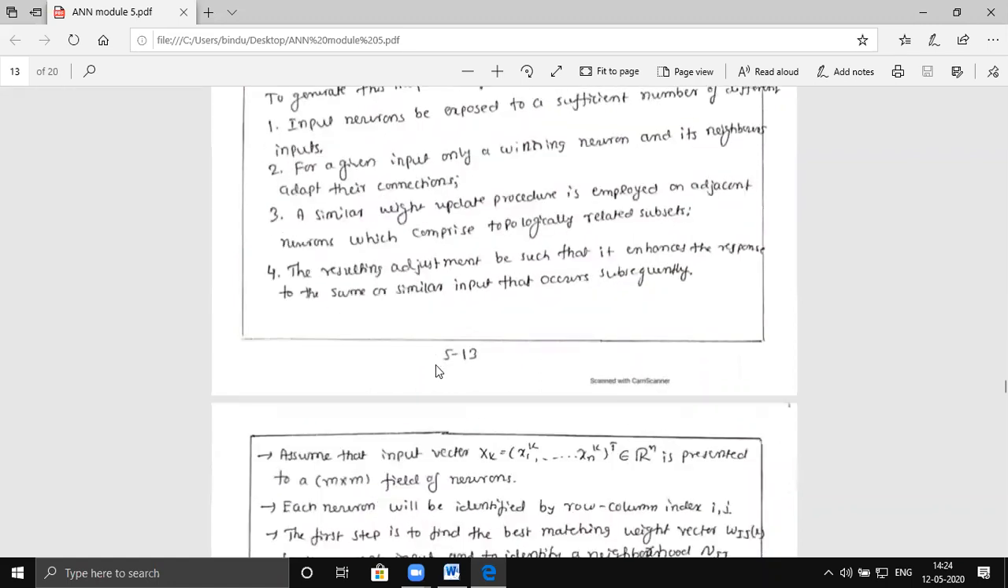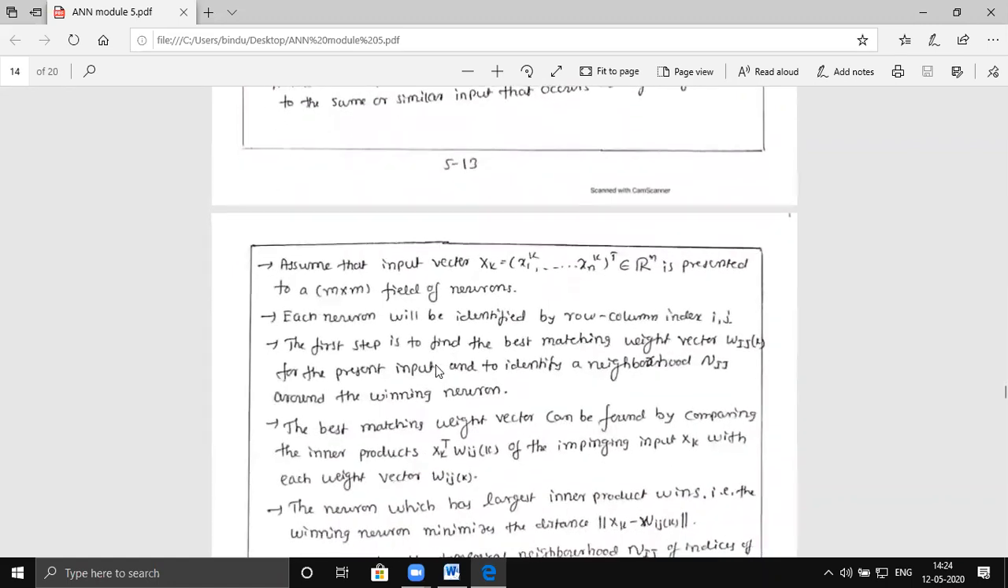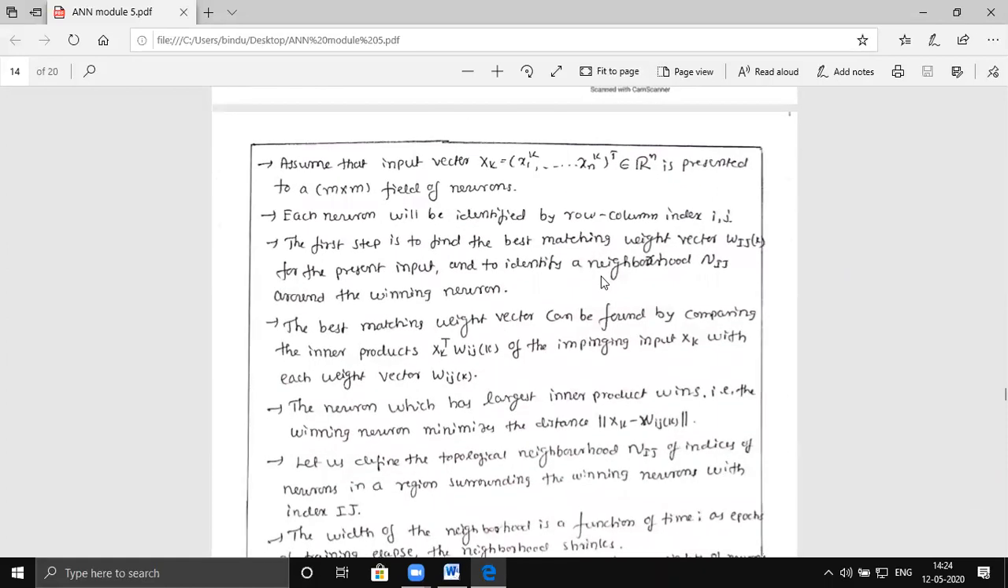Once you have learned all the patterns, you present the next input xk, which has x1 to xn. All these inputs are presented to the field of neurons. Each neuron is identified by a row and column index i, j. Now, let us say we have n11, n12, n13, similarly n21, n22, n23, something like that, up to n cross n.